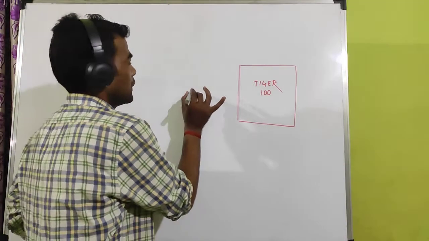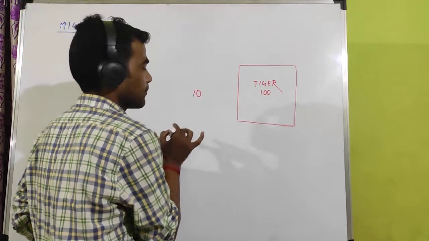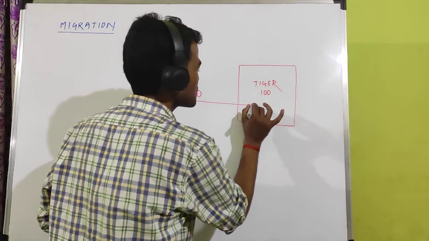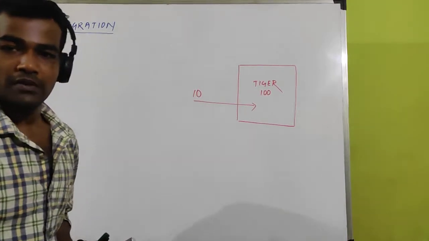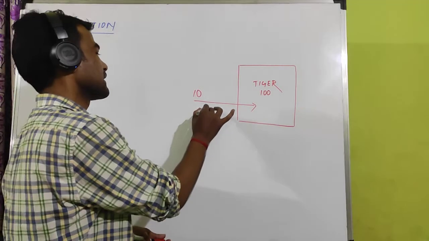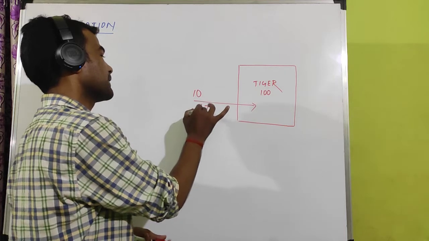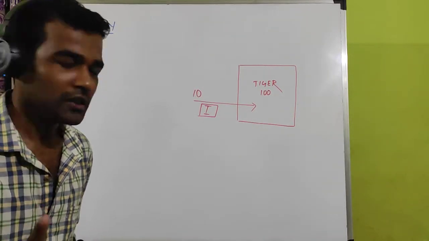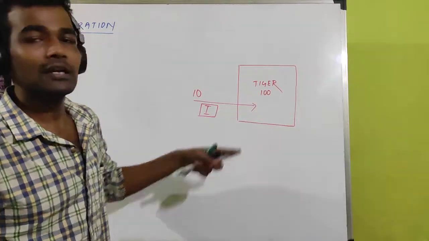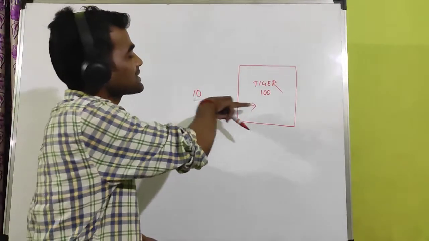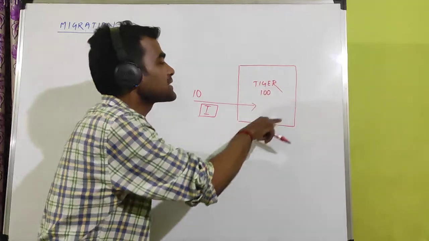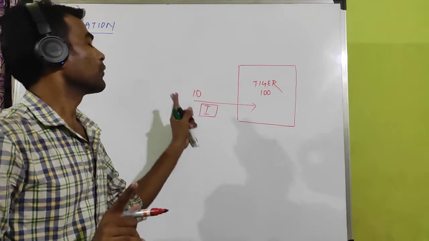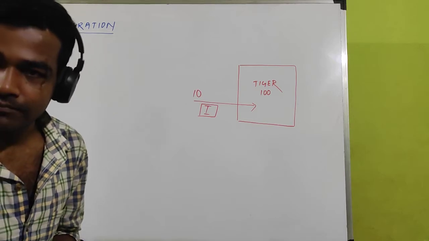If 10 tigers from outside or from another population enter into this forest, that is called immigration, represented by capital I. Immigration is a one way inward movement, they are moving inside this population.